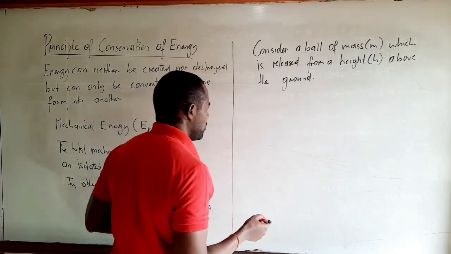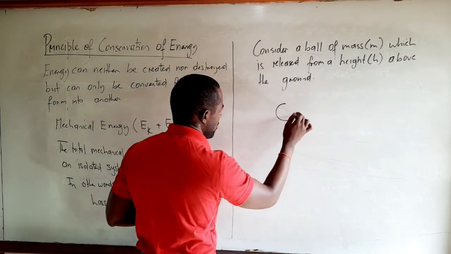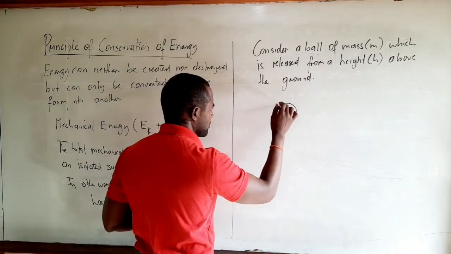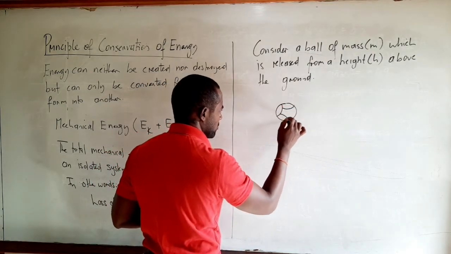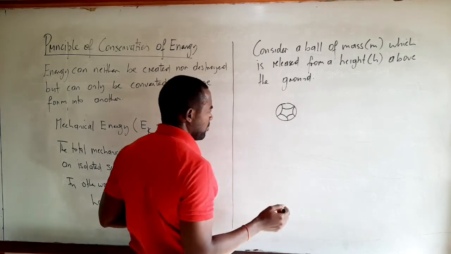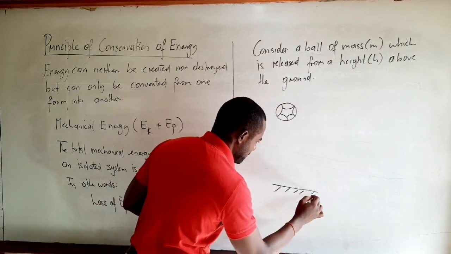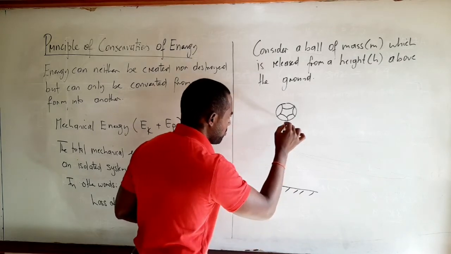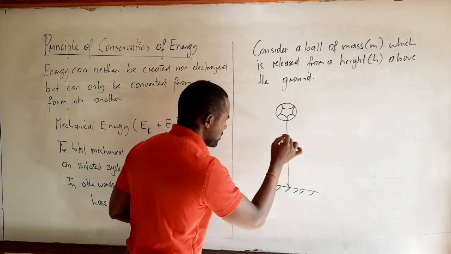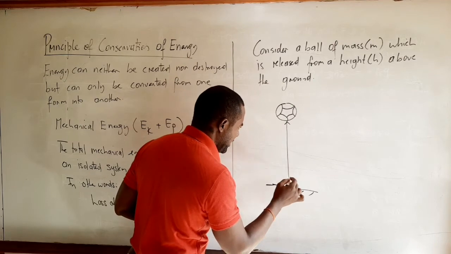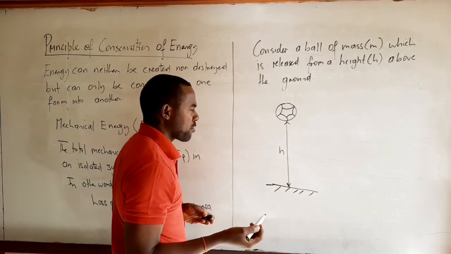Right? So let this be our ball. That's our ball. And let this be the ground. So the ball is at a height h above the ground.